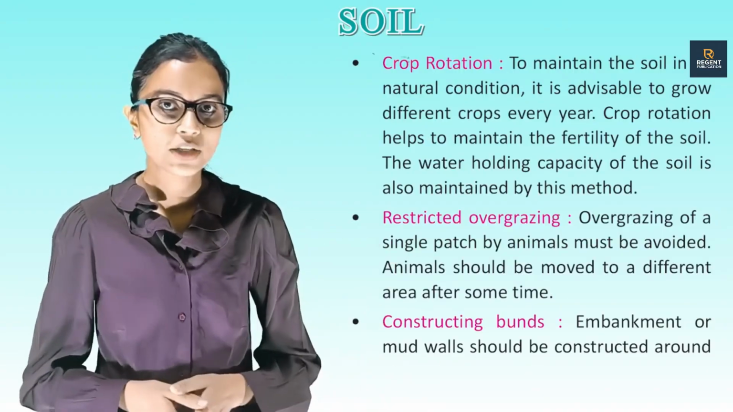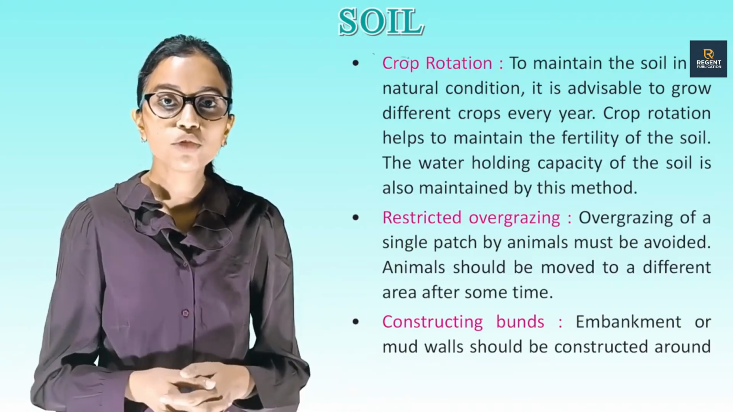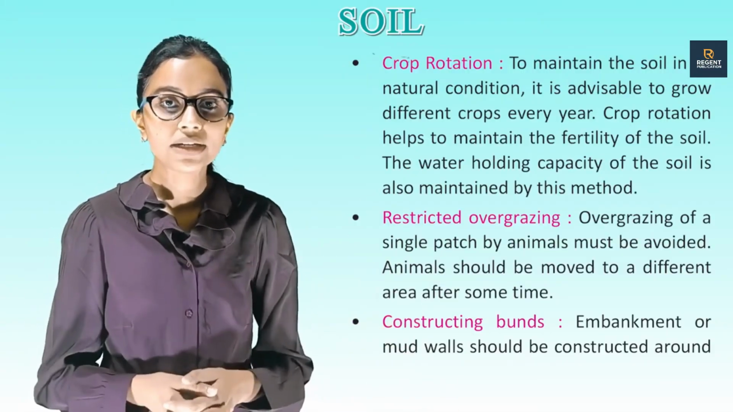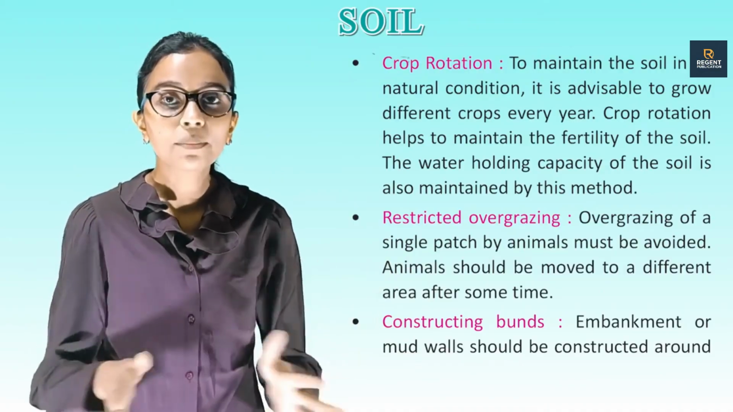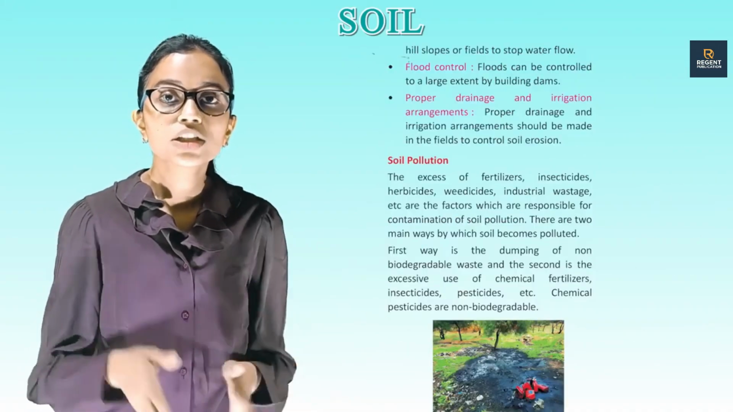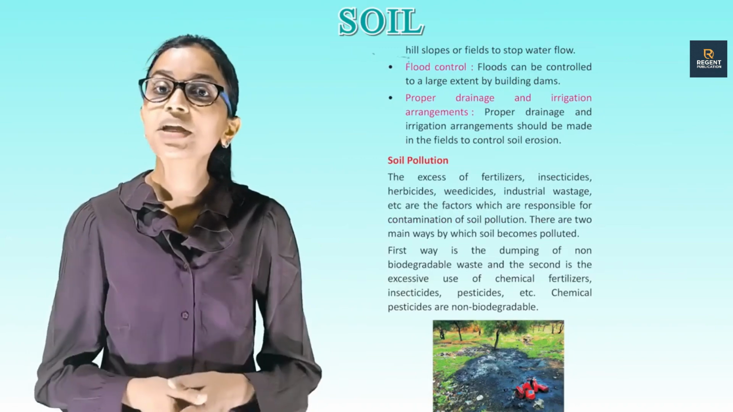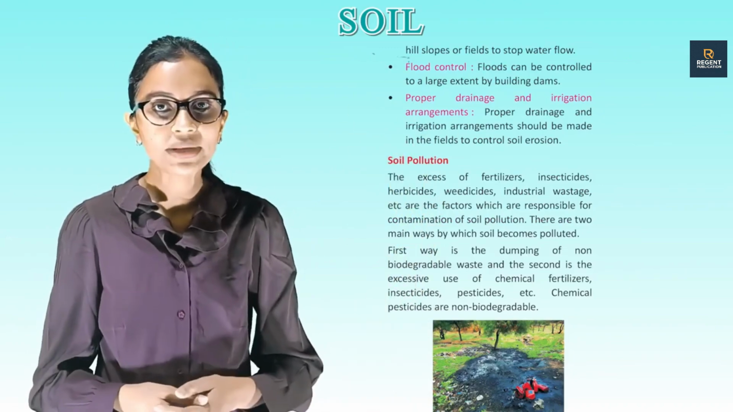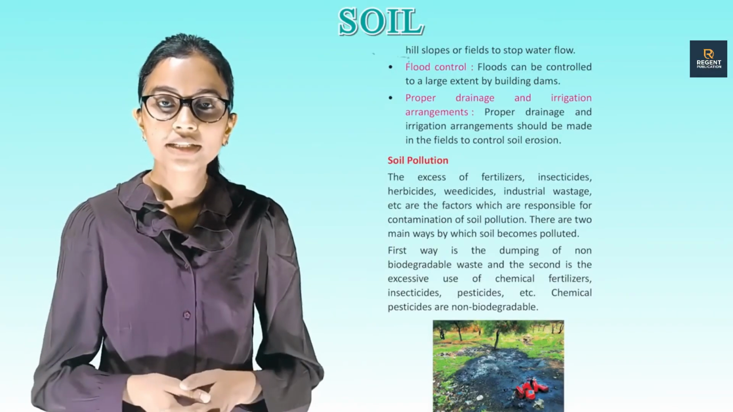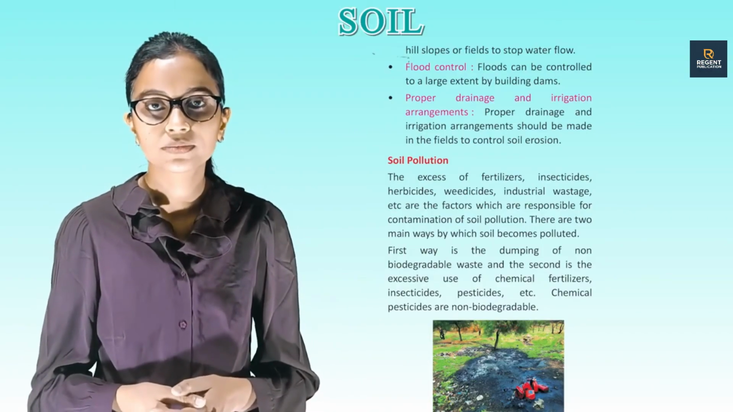Restricted overgrazing. Overgrazing of a single patch by animals must be avoided. Animals should be moved to a different area after some time. Constructing bunds. Embankments or mud walls should be constructed around hills, slopes or fields to stop water flow. Flood control. Flood can be controlled to a large extent by building dams. Proper drainage and irrigation arrangements should be made in the fields to control soil erosion.